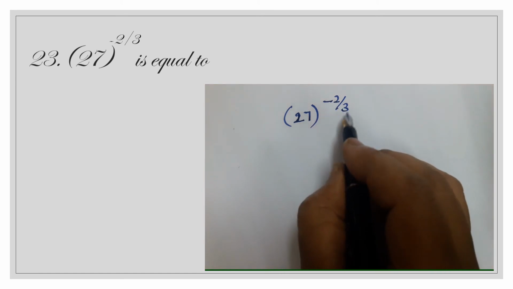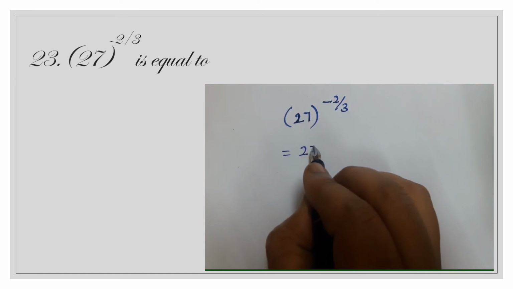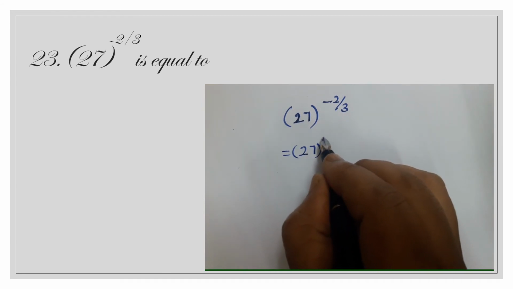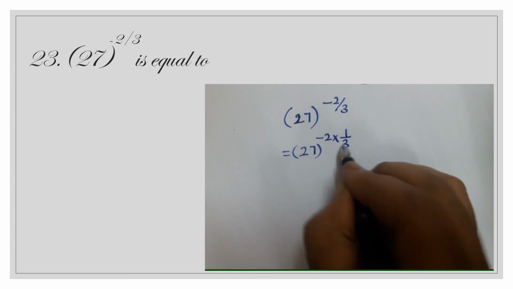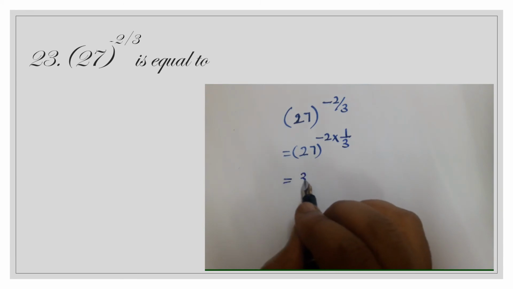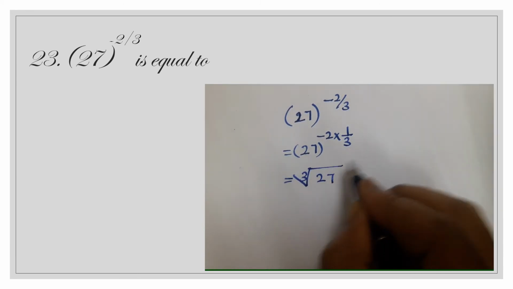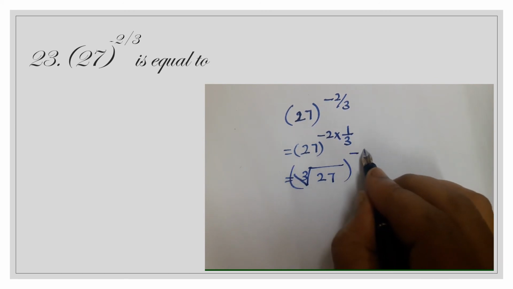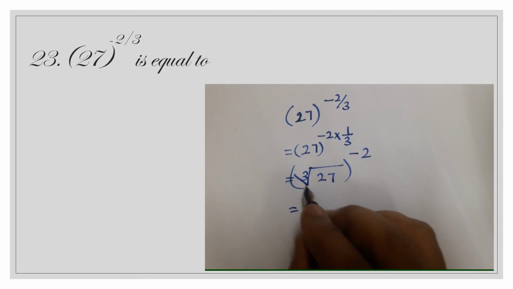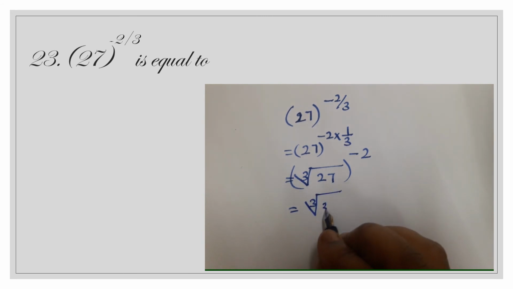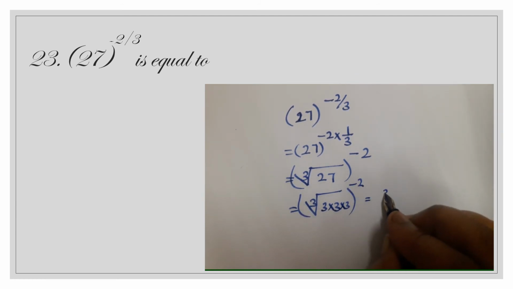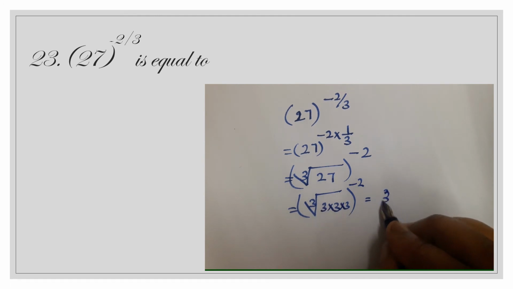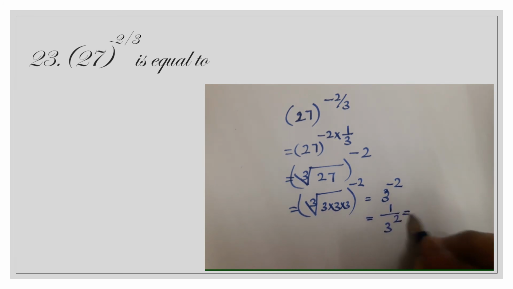27^(−2/3). This can be written as 27^(−2 × 1/3). 27^(1/3) is the cube root of 27, to the power −2. That is equal to the cube root of 3 × 3 × 3, to the power −2, that is equal to (cube root of 3³)^(−2), that is 3^(−2), that is equal to 1 / 3², that is 1/9.